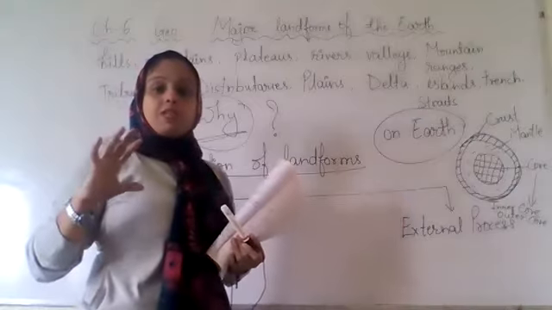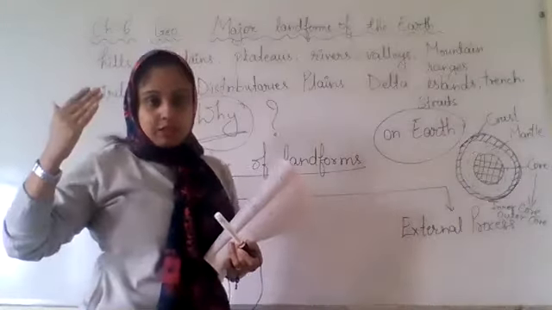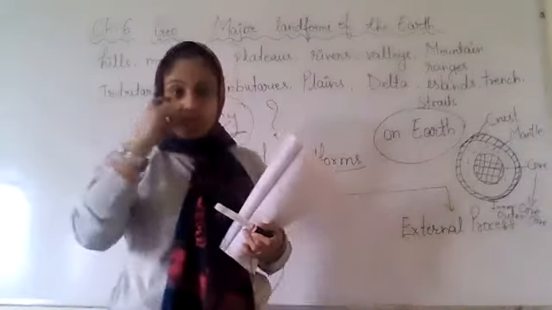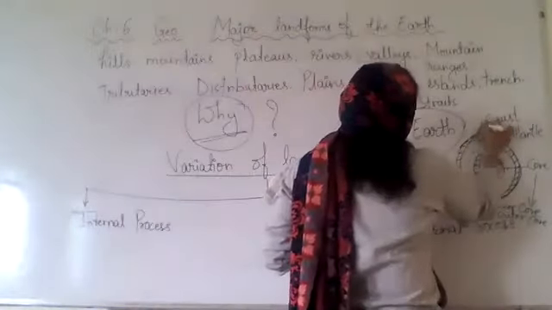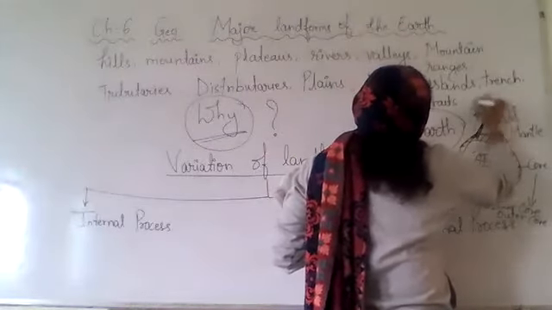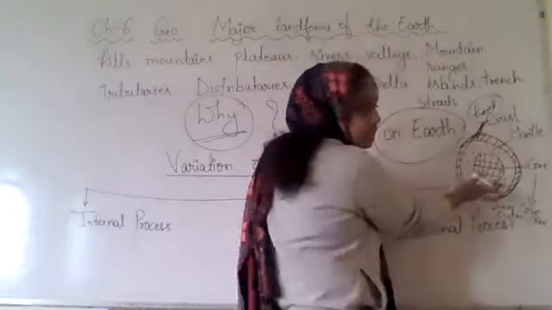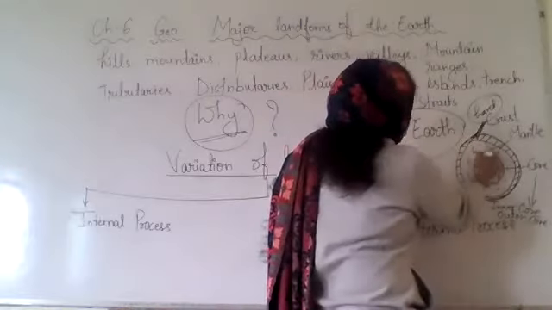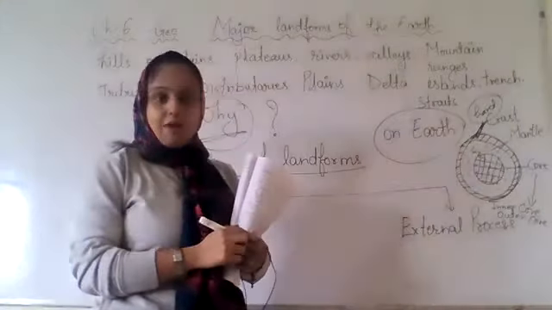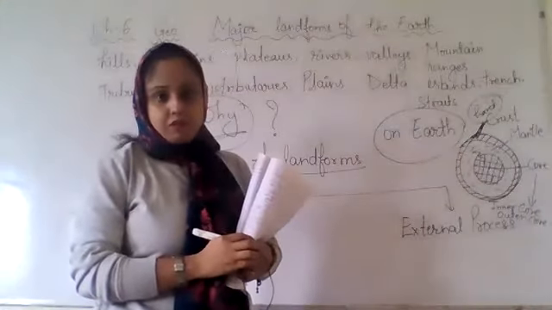Now when we see the surface of the earth, we find it is very hard. That means the crust is the hard one. But when we talk about the mantle and core, they have molten lava.